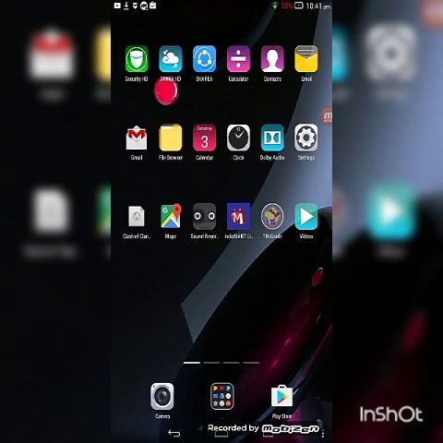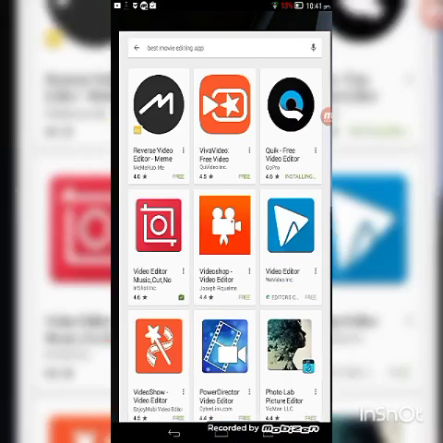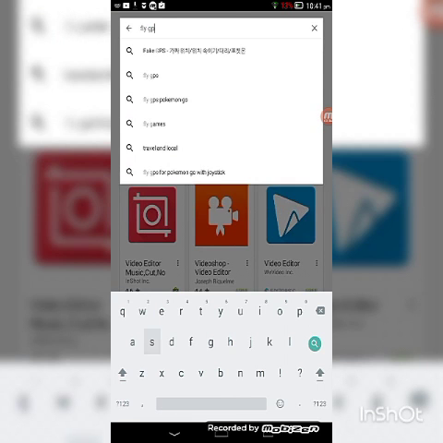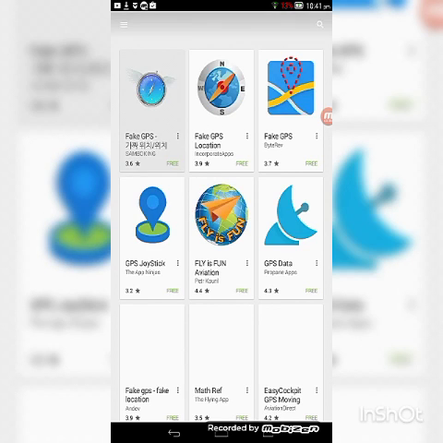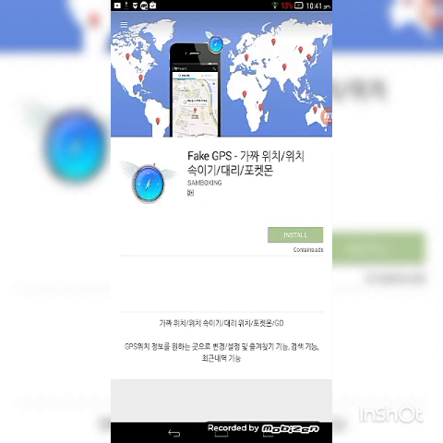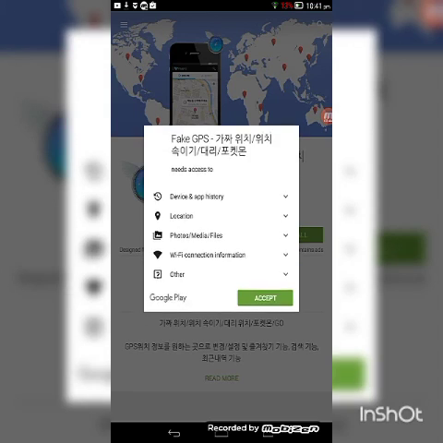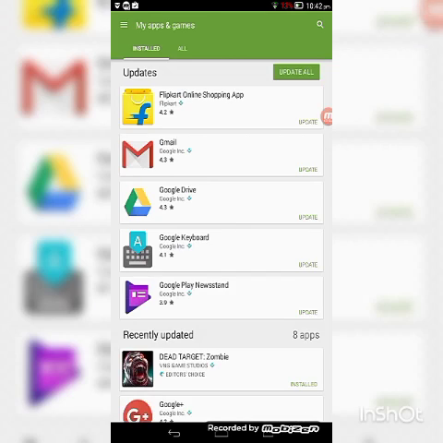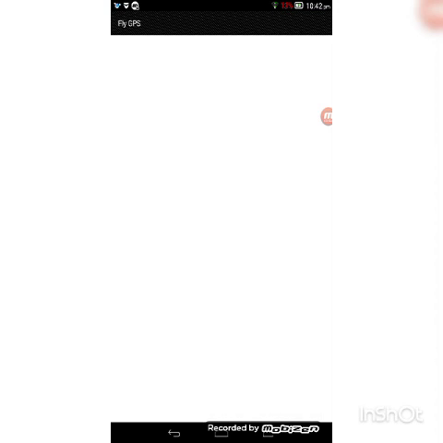Then you gotta go on your Play Store and type Fly GPS. Okay, so you gotta install it. So yeah guys, it is downloaded. Go ahead and click on Fly GPS.